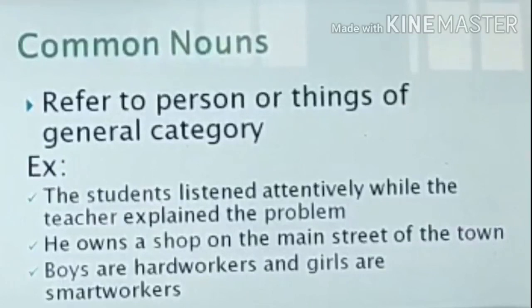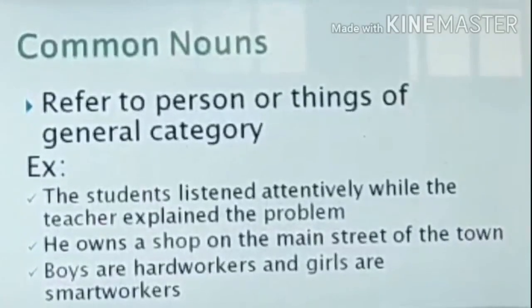Then what about girls? They are more intelligent. Girls are smart workers. They have mentioned generally that boys are hard workers and girls are smart workers. We can use plurals only for common nouns, not for proper nouns.